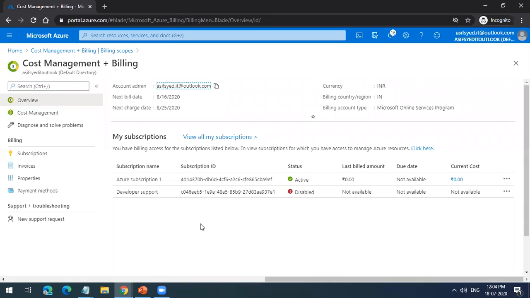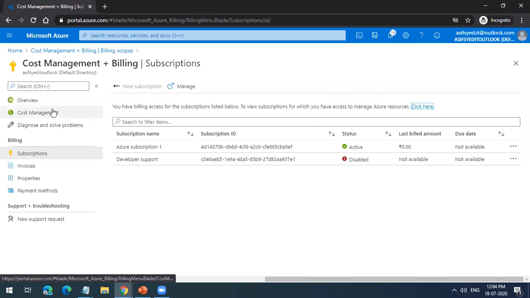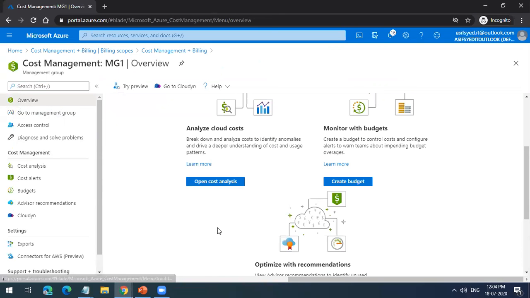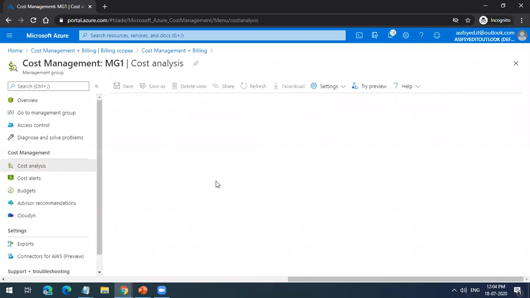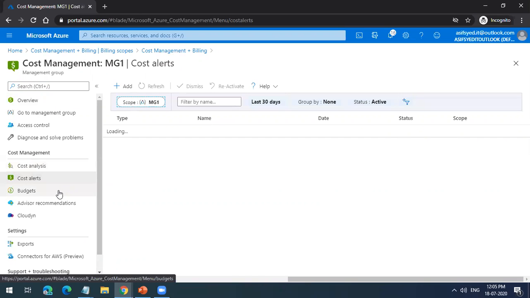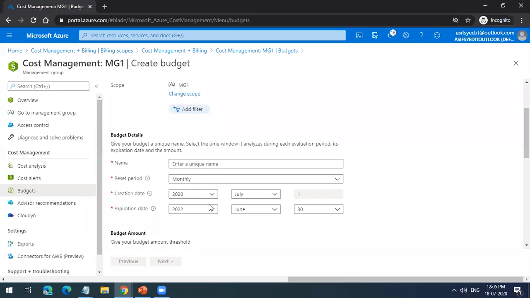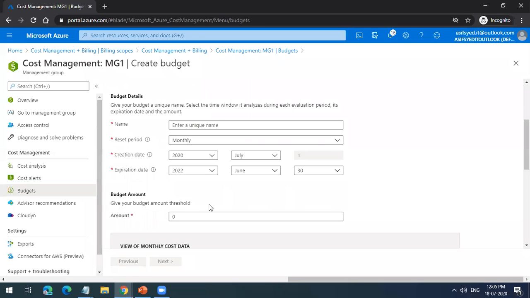And inside the subscription, you can see what subscriptions you have. I have 2 subscriptions. And if I go to cost management and cost analysis, I can see the cost associated with that particular subscription. And I can also create budget and cost alerts if I want to. Let's say I want to create a budget which says my cost does not increase beyond a certain amount. I can create that budget alert also.